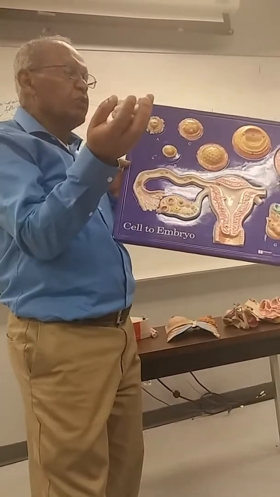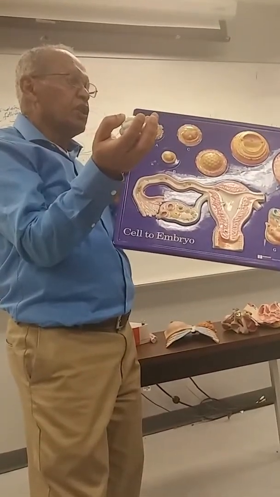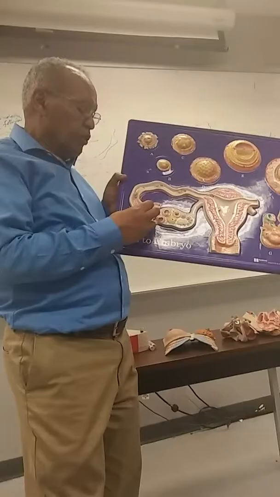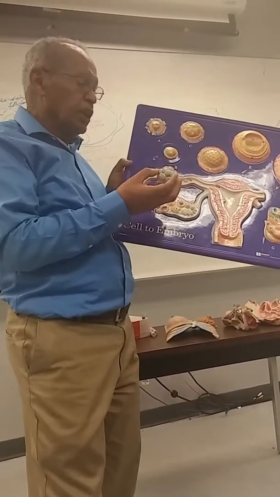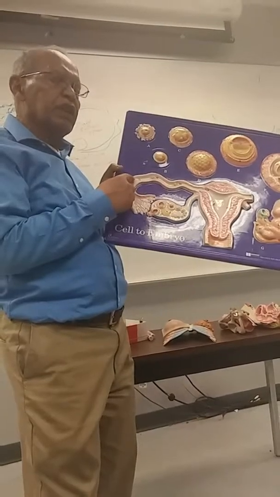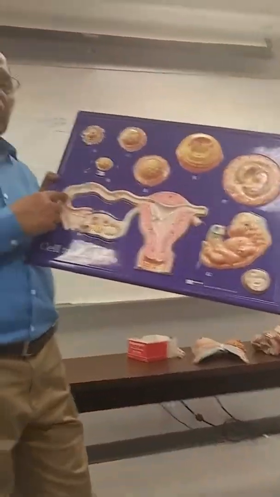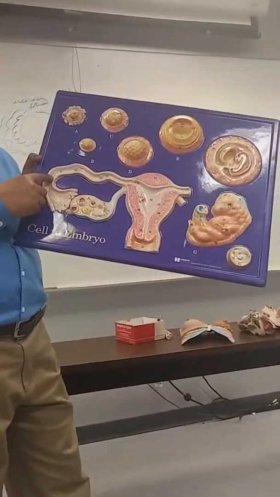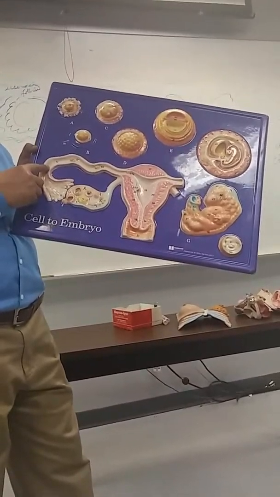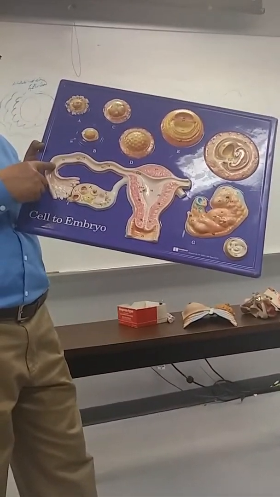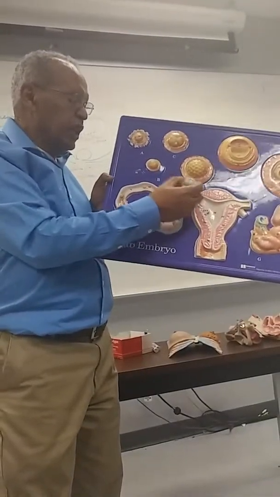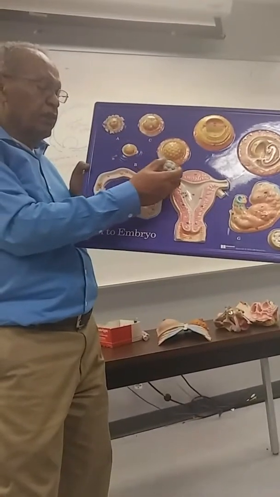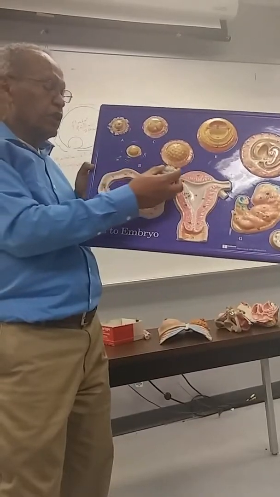It only lives 12 to 24 hours. So the moment it is released, within 12, in fact the average they say 14 hours, it has to find a sperm cell to fertilize it. So you won't be wrong if you say the day of ovulation and the day of fertilization are the same day. So when I say 72 hours later, I mean from the day of fertilization or from the day of ovulation. It means the same.